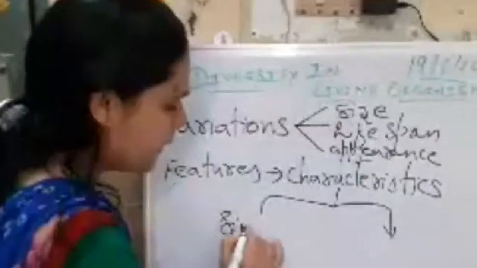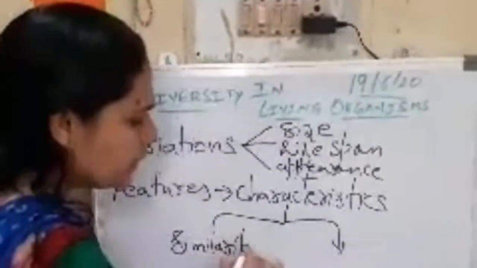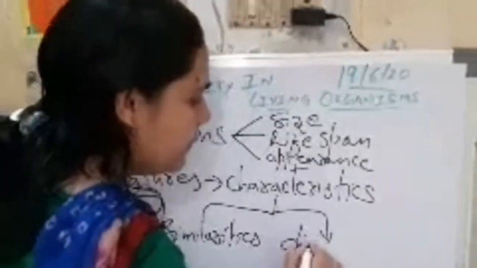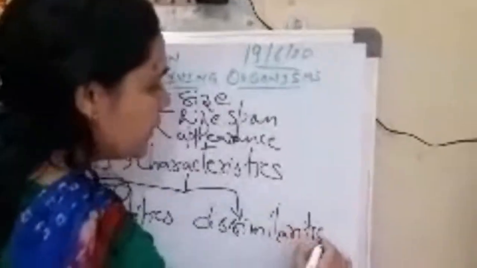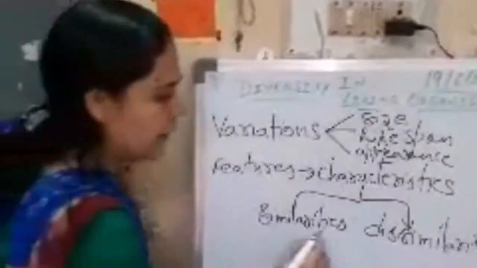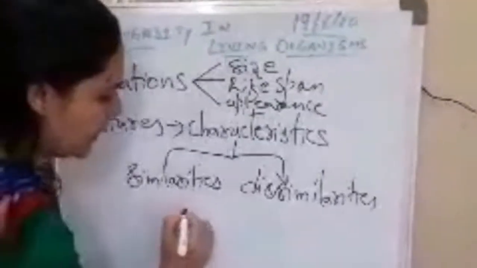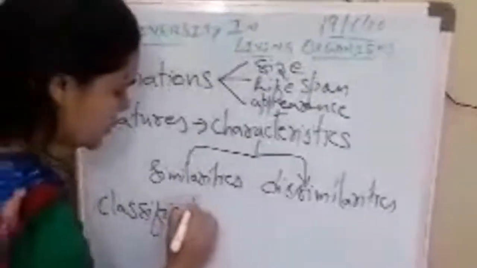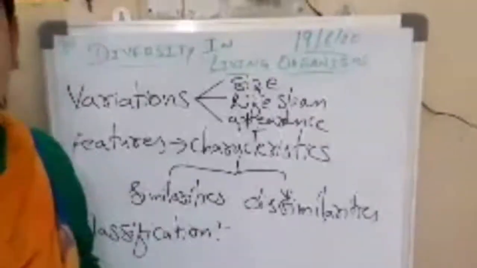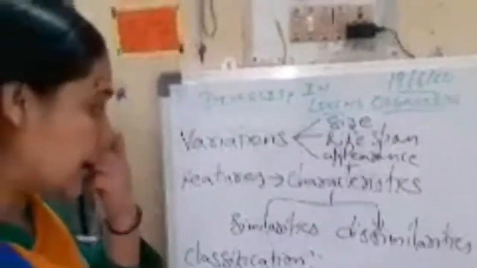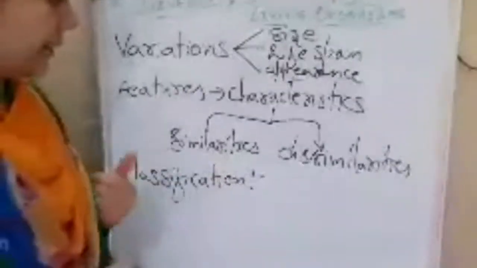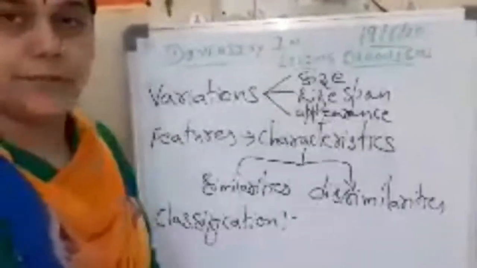So I can say based on their similarities and based on their dissimilarities. Okay, so now what is this grouping called as? This grouping is only called as classification. So what is classification? Classification is nothing but the grouping of organisms based on their similarities and dissimilarities.